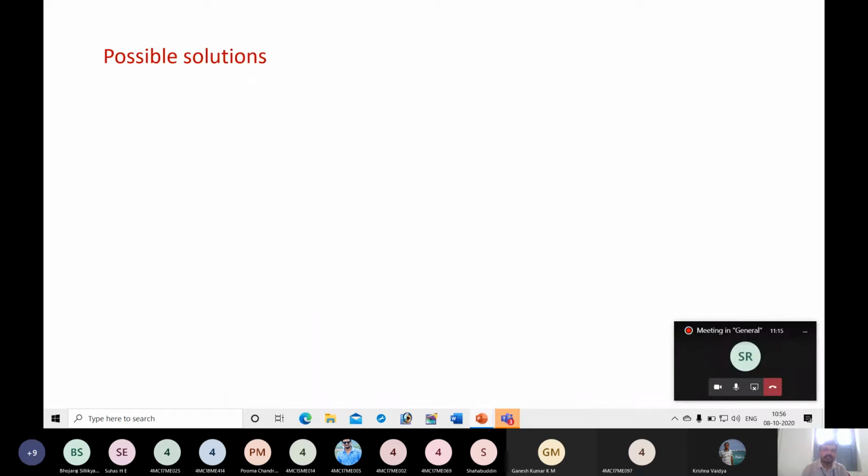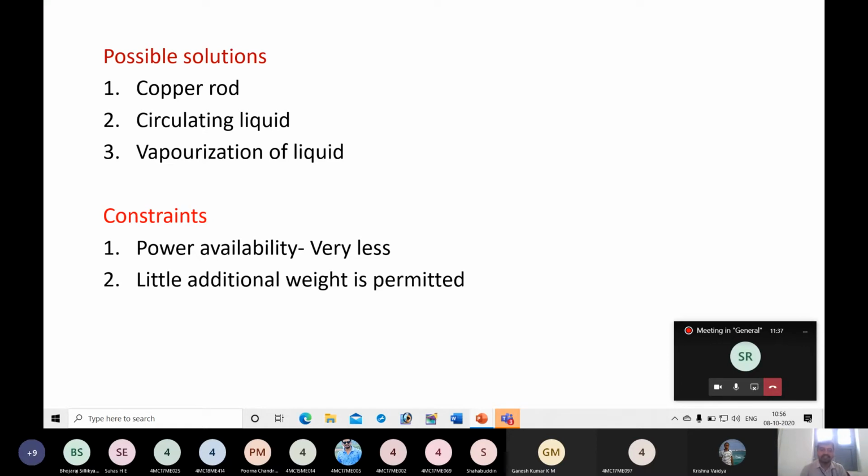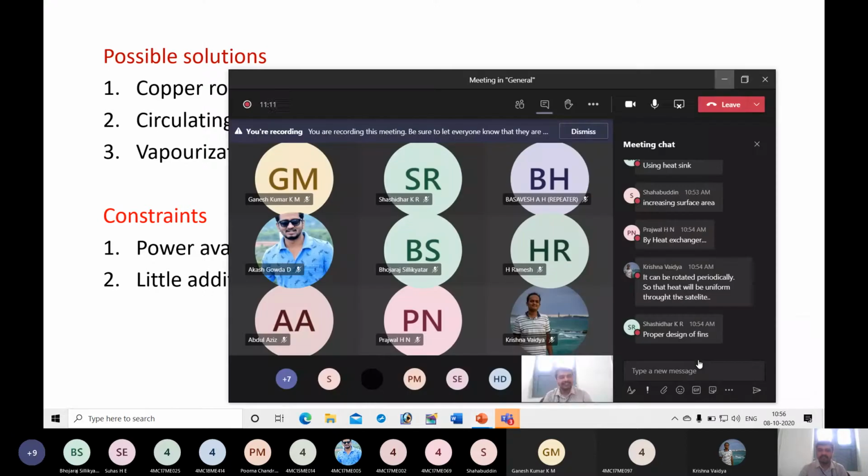Okay, so possible solutions: you can use copper rod, circulating liquid, vaporization of liquid. Okay, and again your solutions: using heat exchanger, using fins, using heat sink. But there are constraints. Power availability is very less. Then little additional weight is permitted.